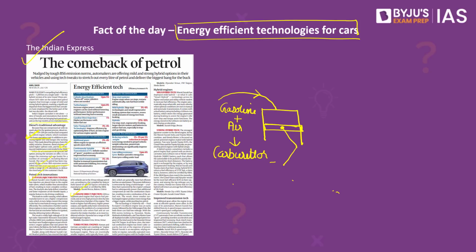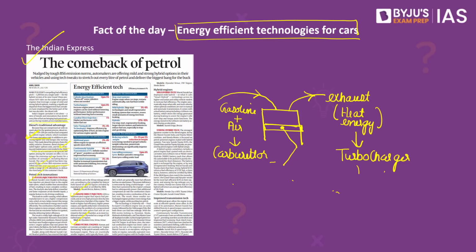Then we also have something known as turbocharged engines. What happens is, once air and gasoline are combusted in the engine cylinder, the exhaust is driven out. This exhaust has some heat energy. This is utilized to run a turbocharger, which is basically a turbine. Now this supplies power back to the engine. Hence, this can help improve fuel efficiency.